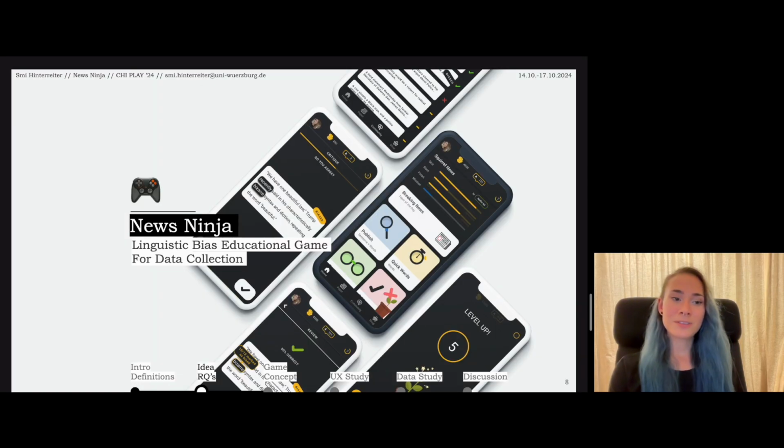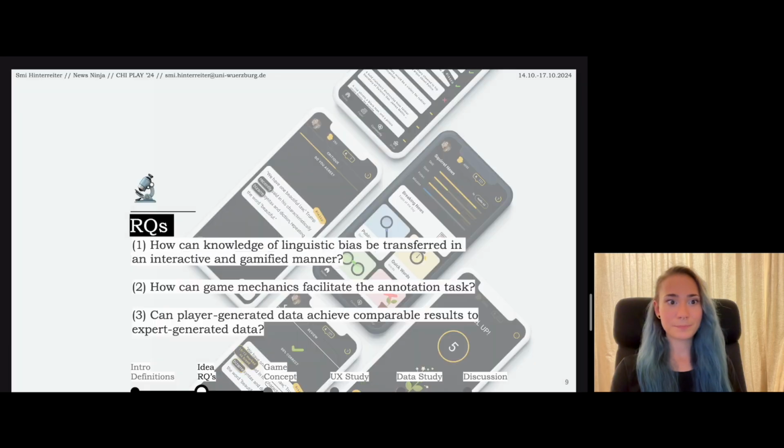The idea of News Ninja was to use a serious game, hands-on tutorial to teach newbies the concept of linguistic bias, basically helping them to get to an expert-like level, and then collecting annotations from player interactions to calculate new labels. The following research questions structured our process. So first, how can knowledge of linguistic bias be transferred in an interactive and gamified manner? Second, how can game mechanics facilitate the annotation task? And third, of course, can player-generated data achieve comparable results to expert-generated data?